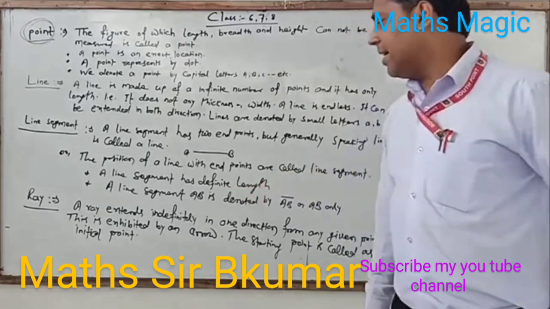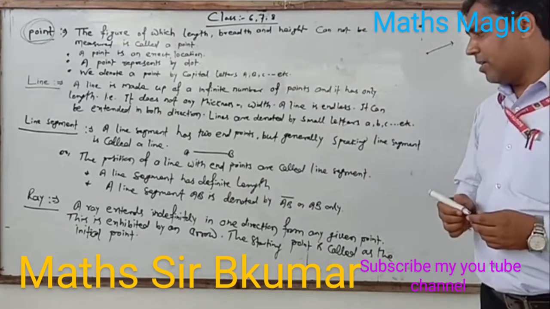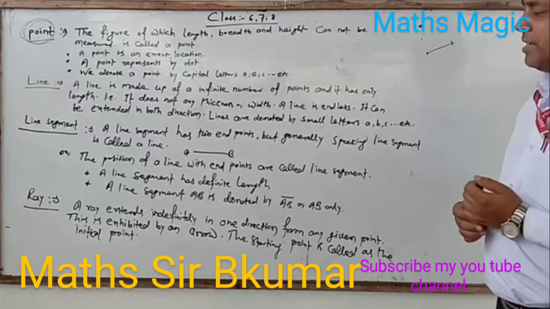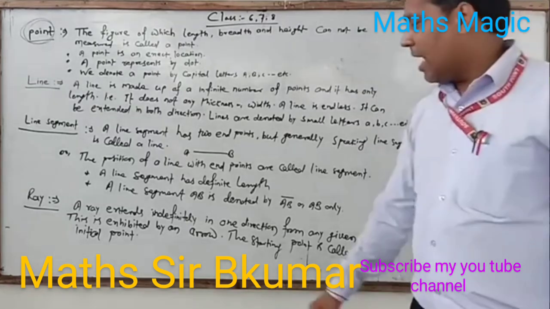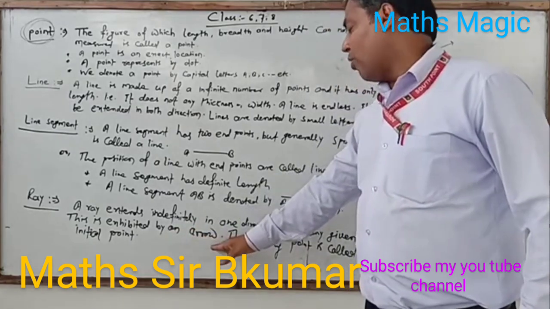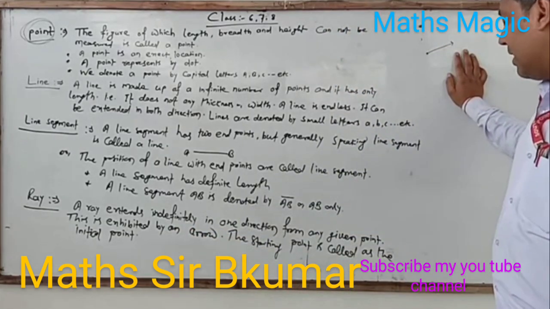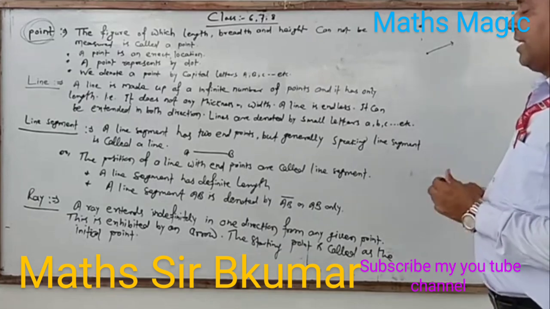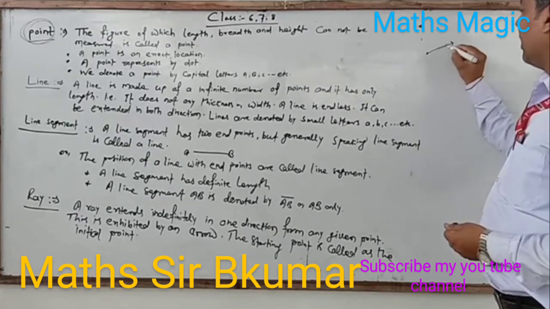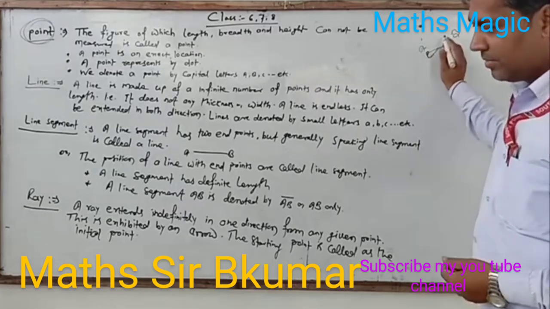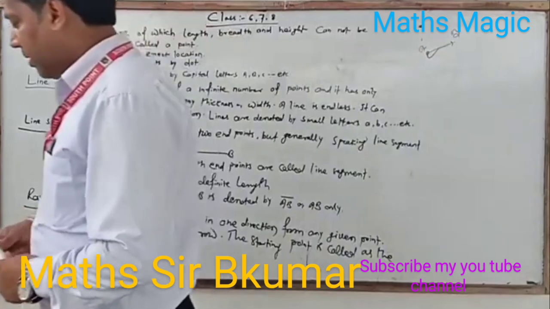So a ray extends infinitely in one direction from any given point. This is exhibited by an arrow. A starting point is called the initial point. This is AB, and A is our initial point.